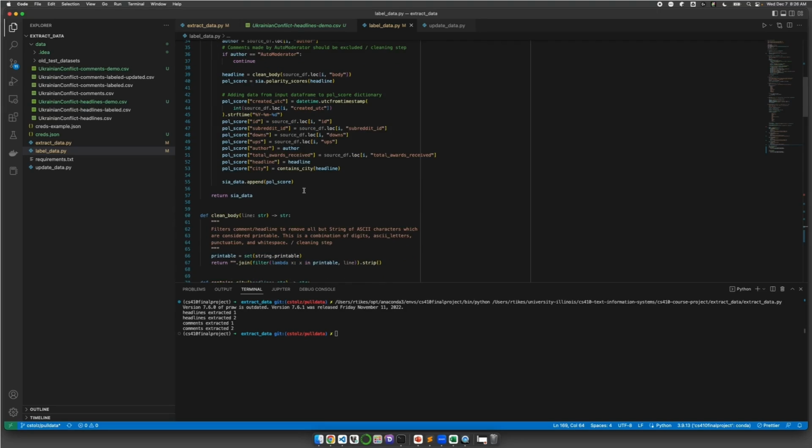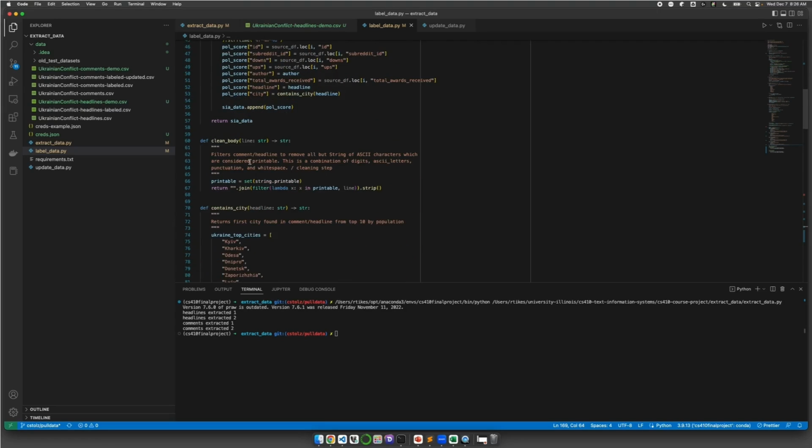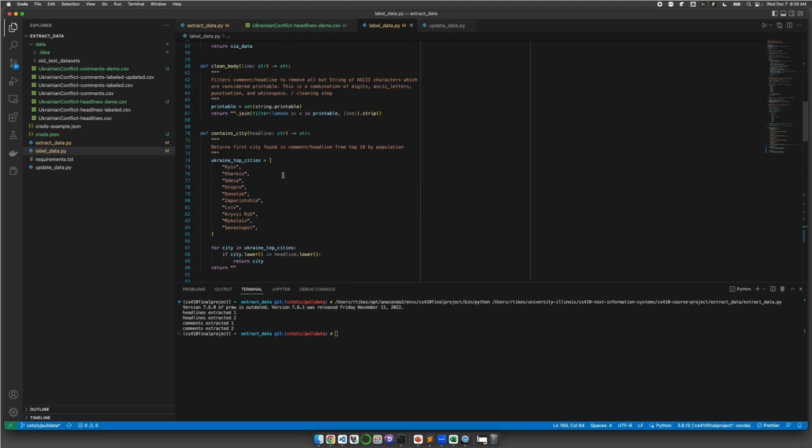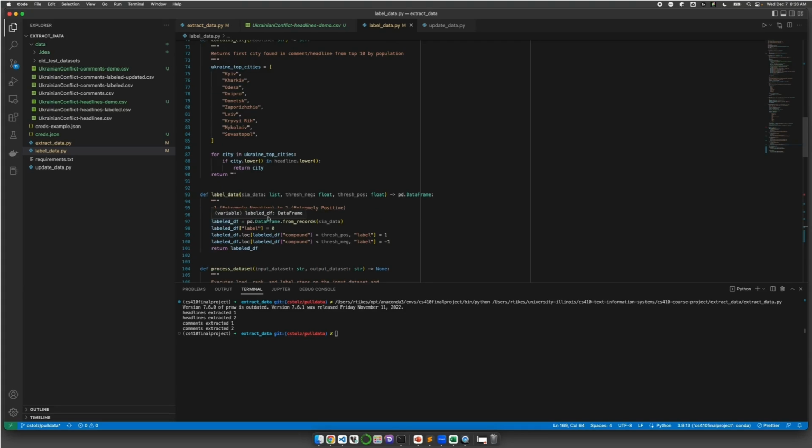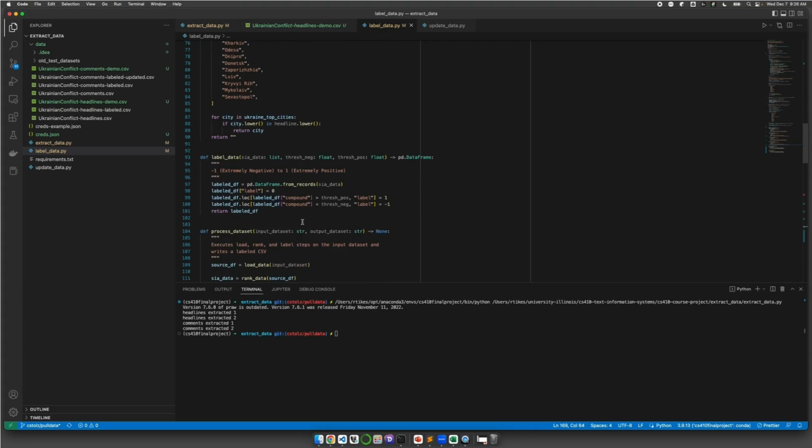And then we append that, return it, and then we also do a contain city step where we're looking for any of the top 10 cities in Ukraine, and then labeling that city as such based upon the city that we find. And so the first city we find in a body, then we break and we label it, and that's another column.